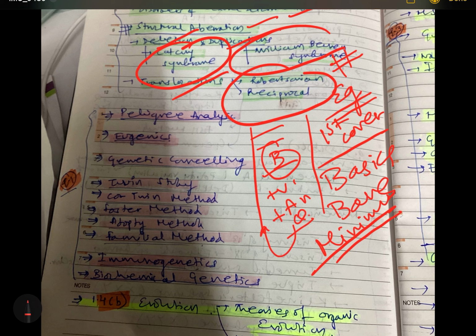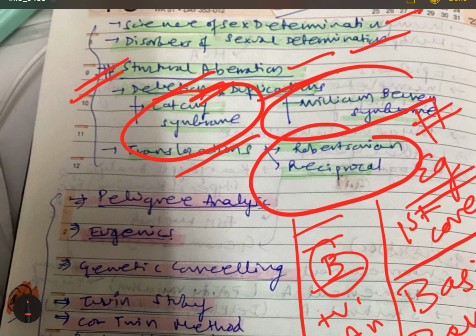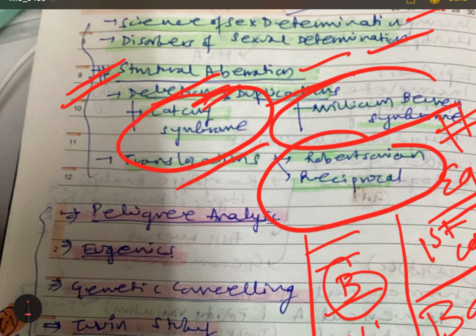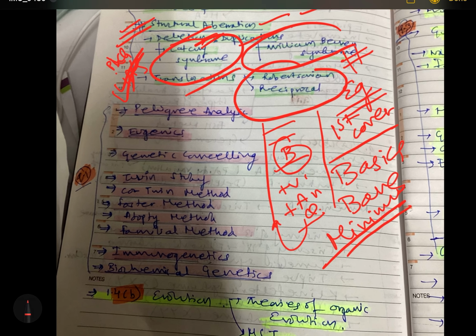That will be helpful. It's not that you take it to heart that you will read everything in structural aberrations, or that whatever examples there are in the world for deletion, I have to add them. It won't work, and the examiner is not even interested. You are not here to specialize in this subject, especially in one field, because people are doing PhD in this. You are not here to do PhD, you are here to become a civil servant. So sorry, I just cut it, but yes, you are here to become a civil servant.